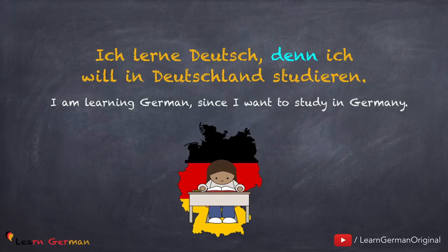The first Hauptsatz is Ich lerne Deutsch. The second one is Ich will in Deutschland studieren. Don't forget that the position of conjunction here is in the zeroth position. And just like aber and sondern, the conjunction denn also uses a comma before it.